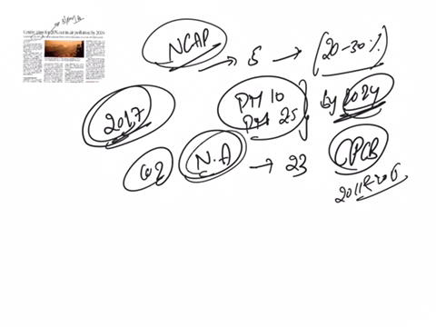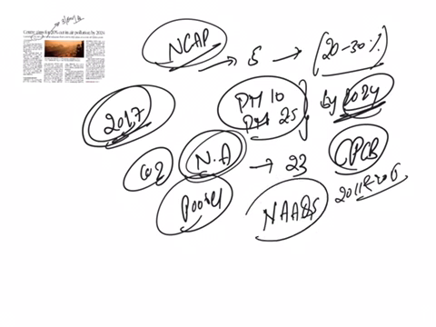Cities are considered as non-attainment cities if they consistently show poorer air quality than the national ambient air quality standards. So the cities that were maintaining poor air quality, below these national standards, were considered as non-attainment cities.